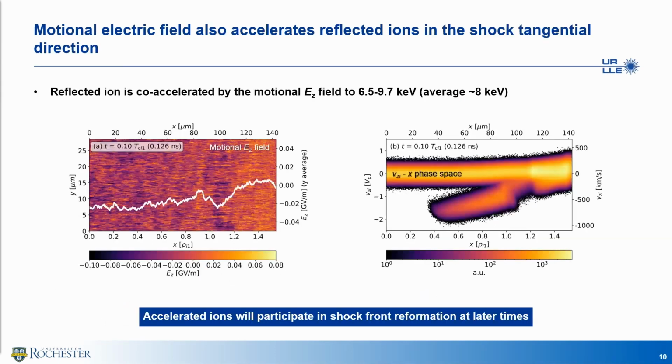The reflected ions are not only accelerated by the Ex field in the shock normal direction. In the tangential direction, these ions are co-accelerated by the motional Ez field to an average energy of 8 keV. The ion reflection is the first step of shock front reformation at later times.